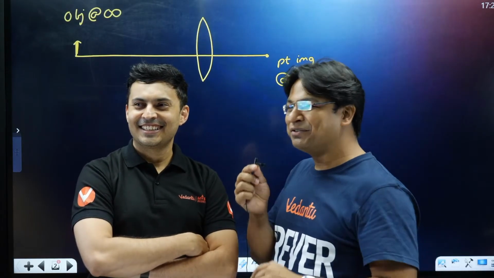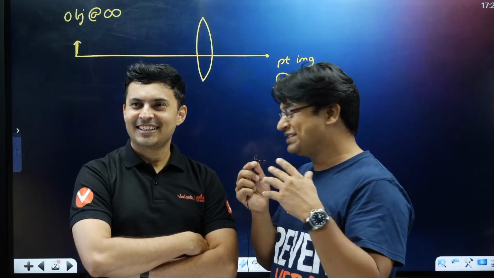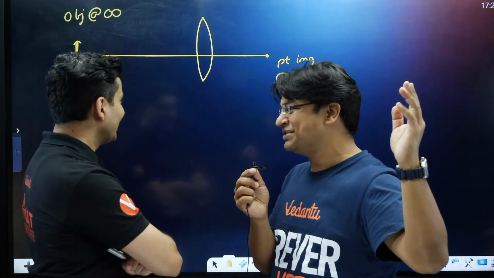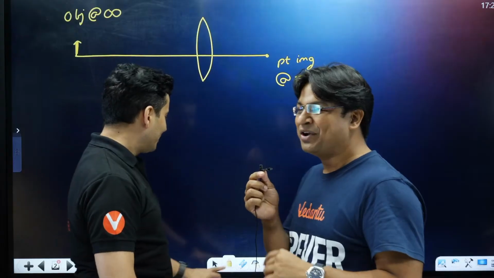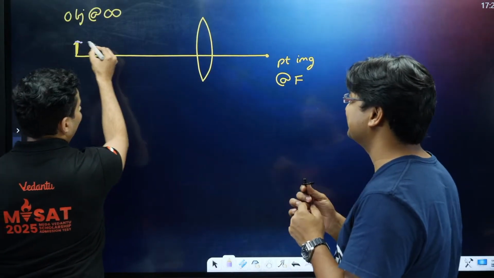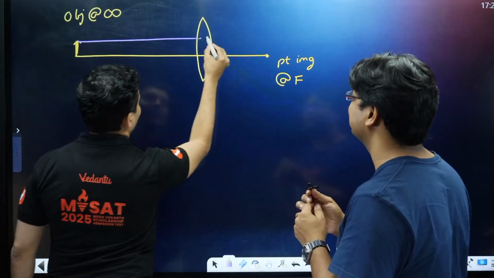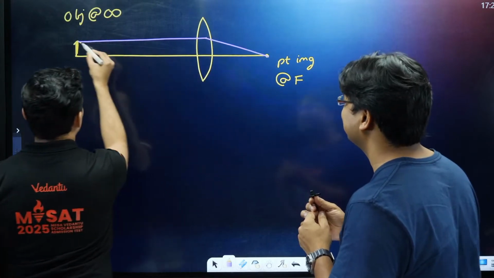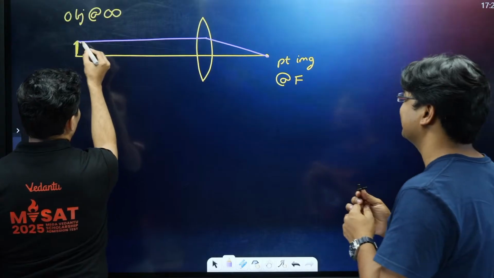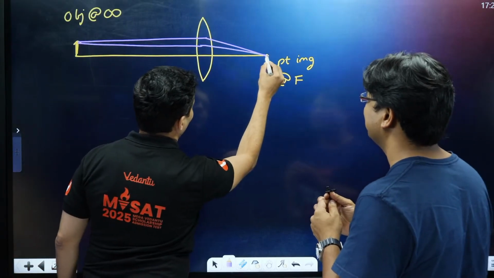Normally, what would you think? Think about the ray diagram. Somebody must have shown you a ray diagram where they said that the object is very far away. Usually, this is what they do. They will draw one ray like this. I think they will show that one parallel ray will meet at the focus. And again, they will show one more ray, and again it will come at the focus, and a point image will be formed.